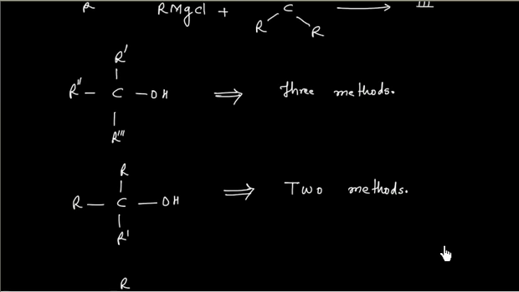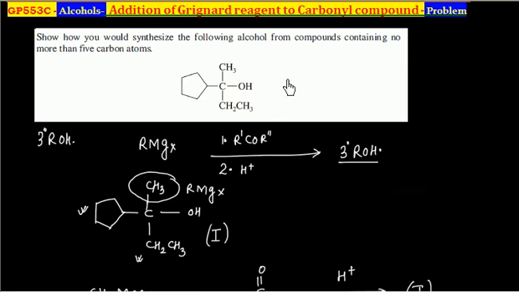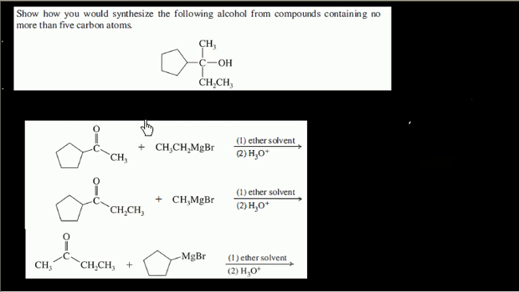So you have to see first what kind of alcohol you have. If it is a tertiary alcohol, look at what groups are attached to the carbon. If all the groups are identical, there is only one method. If there are two kinds of groups, two methods. If all the groups are different, three methods. In the present problem, three methods are possible: I can take this as the Grignard reagent, or this one, or this one.